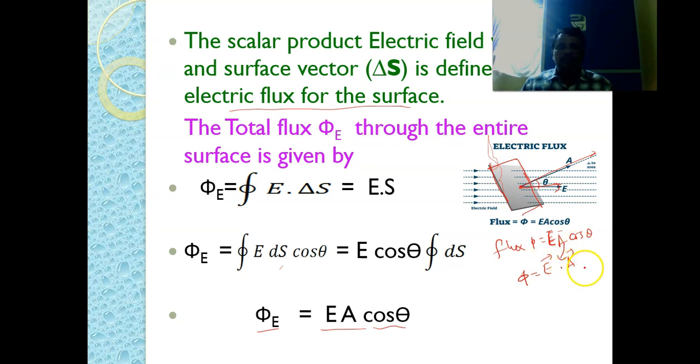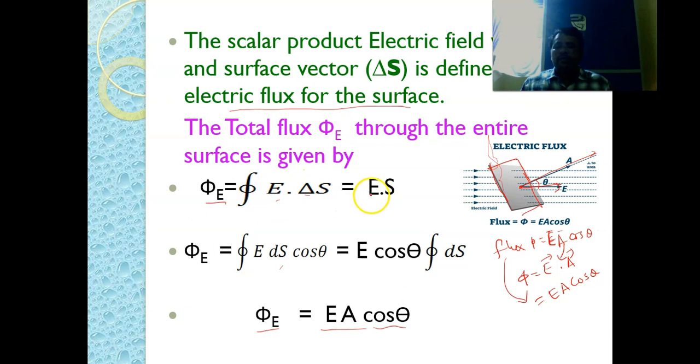But the angle between E and A bar is theta, right? That's why this dot product we can write like this: E A cos theta in terms of magnitude. So the total flux phi E through the entire surface is given by phi E equal to the closed integral over a closed surface of E bar dot dS bar.